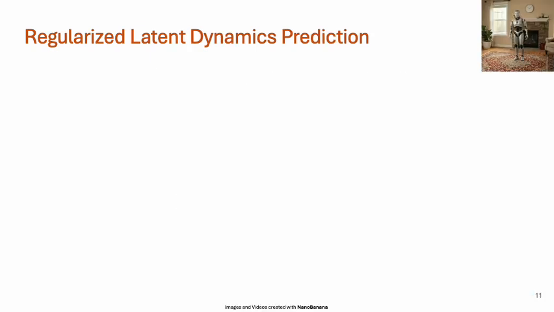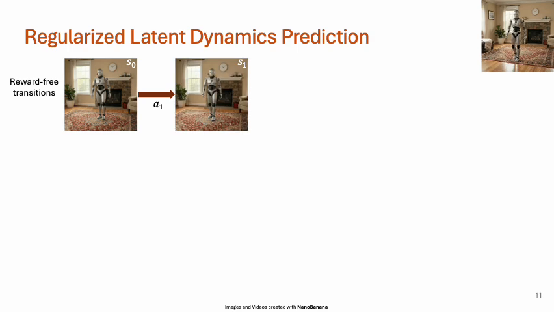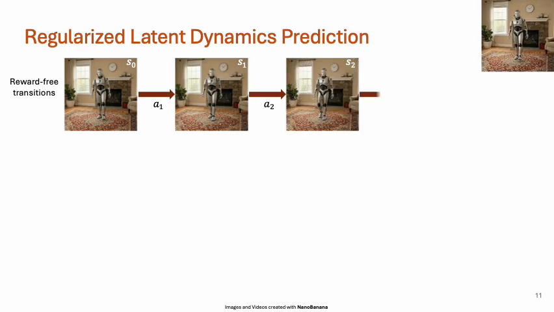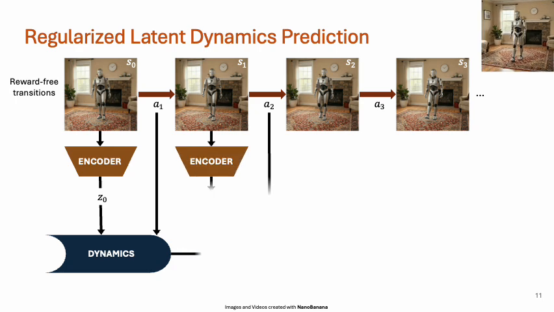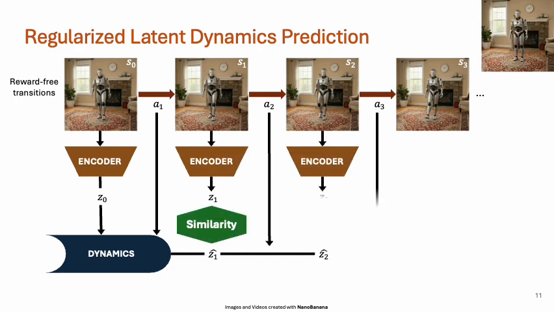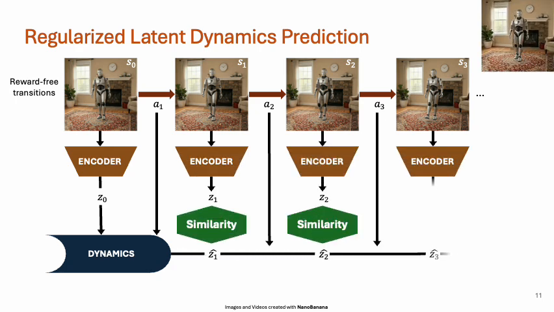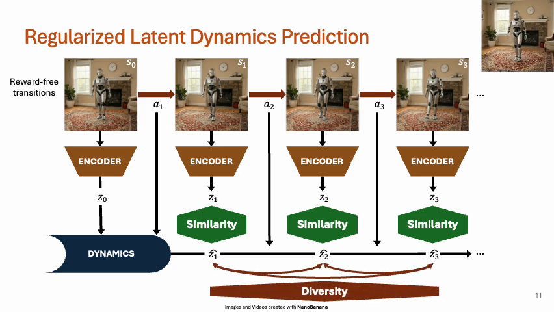Overall, our representation learning approach comes together like this. We begin with reward-free transitions. The primary representation learning objective is unrolled latent dynamics prediction. We learn a state representation encoder and a dynamics model such that the dynamics model can predict future latent states given current latent state and action. We add diversity regularization of the latent states to ensure representation diversity. After representation learning, we freeze the encoder and train the behavioral foundation model as described before.